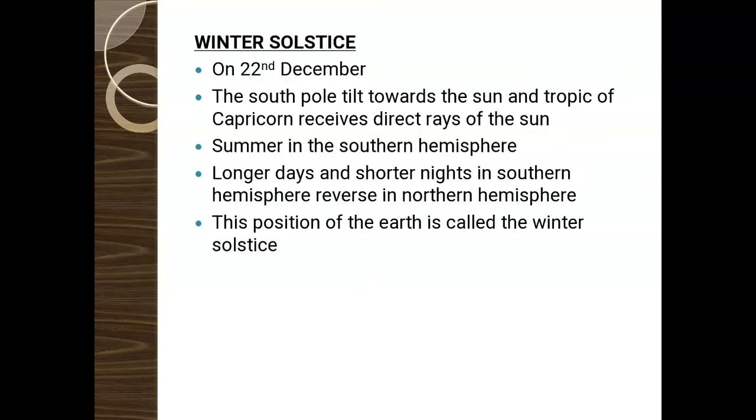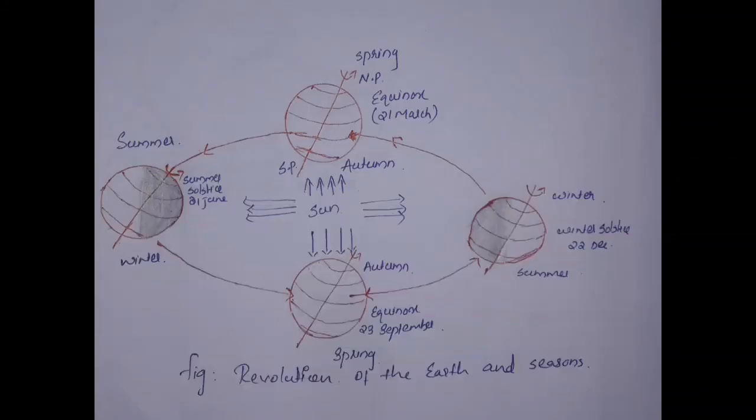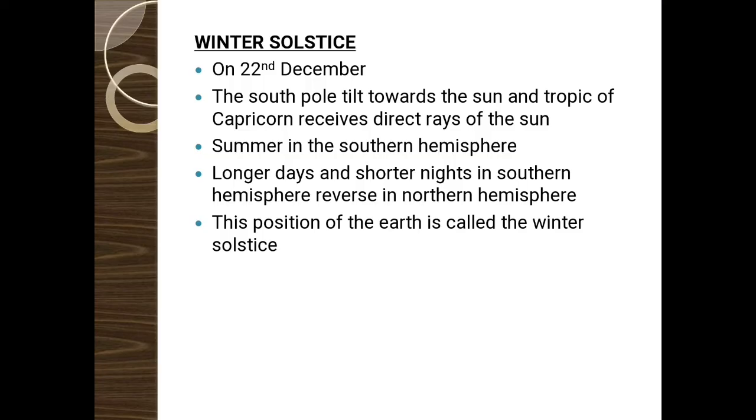During winter solstice, the south pole is tilted toward the sun and the Tropic of Capricorn receives direct rays of the sun. In this figure you can see the northern hemisphere is away from the sun and the southern hemisphere is tilted toward the sun. The important latitude in the southern hemisphere is the Tropic of Capricorn, which receives direct rays of sunlight.